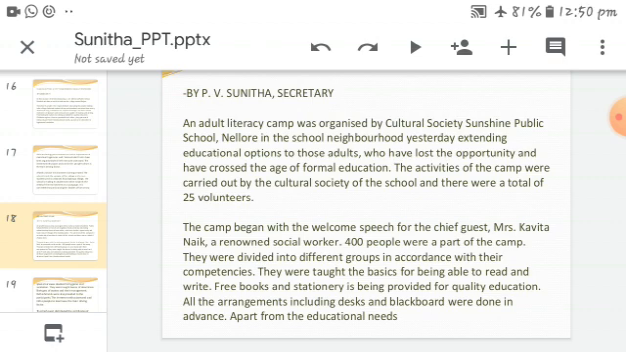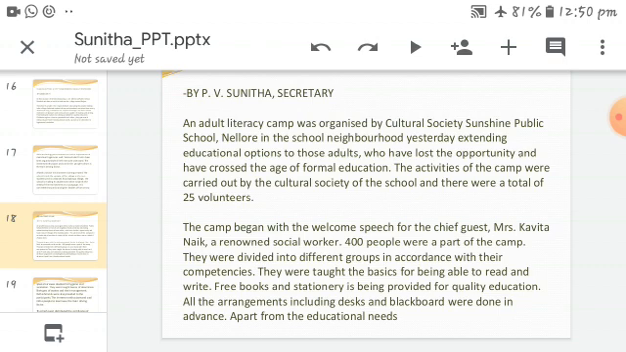All the arrangements including desks and blackboard were done in advance, apart from the educational needs. First of all, they began with the welcome speech for the chief guest, Kavita Nayak, a renowned social worker, and more than 400 people attended the camp. They were divided into different groups in accordance with their competences and were taught the basics of being able to read and write.